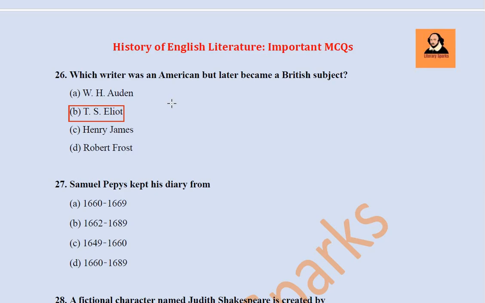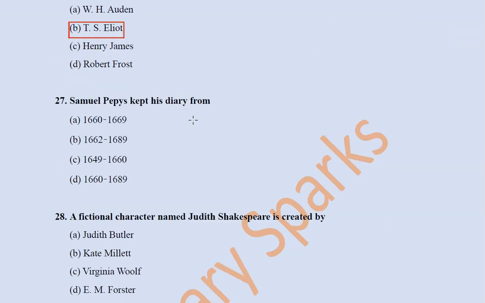Next question, Samuel Pepys kept his diary from. If you remember, there were two writers in the Restoration period who are famous as diary writers. They wrote diaries for personal reasons, but later those documents became historical records of facts. Samuel Pepys' diary is the most popular.